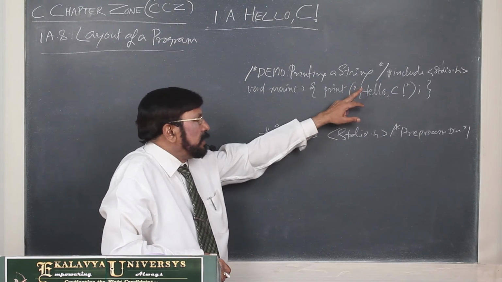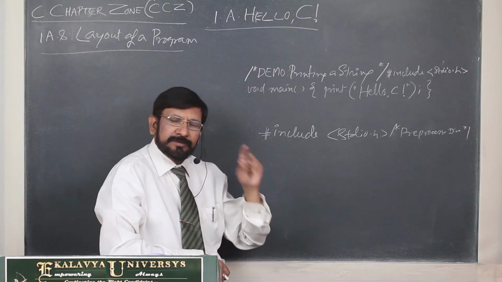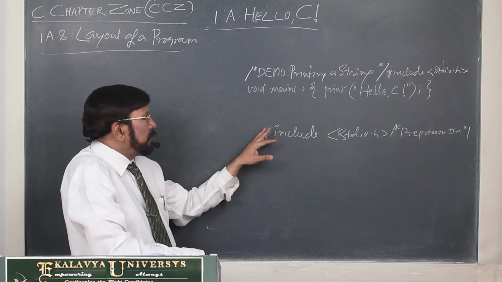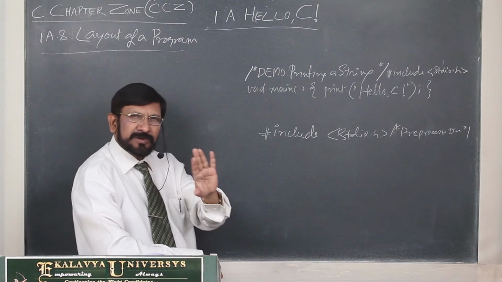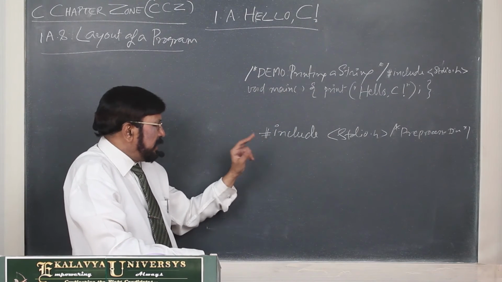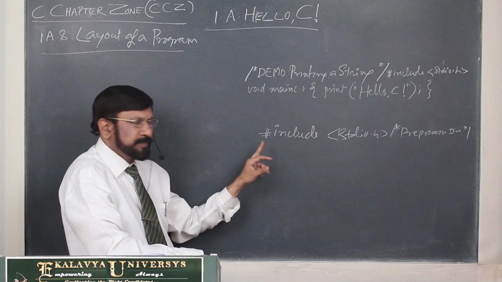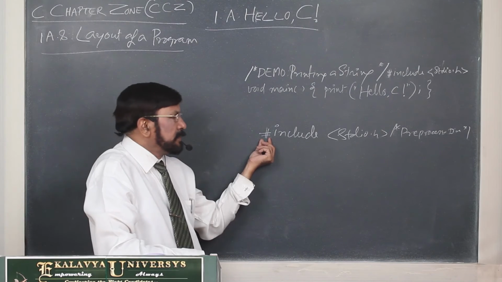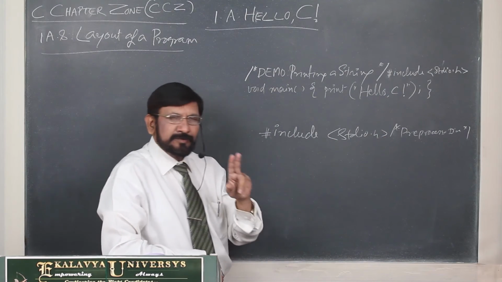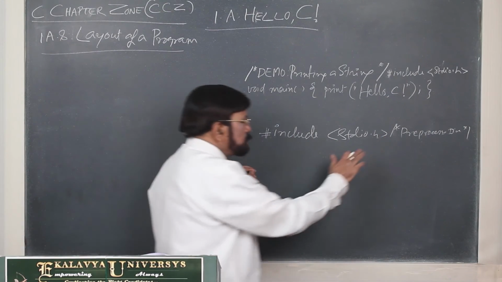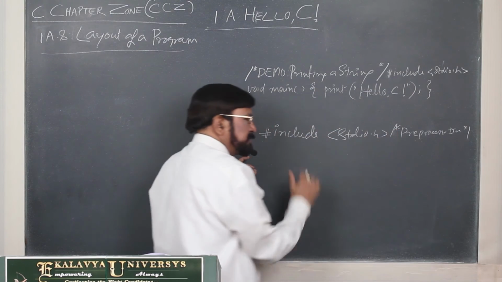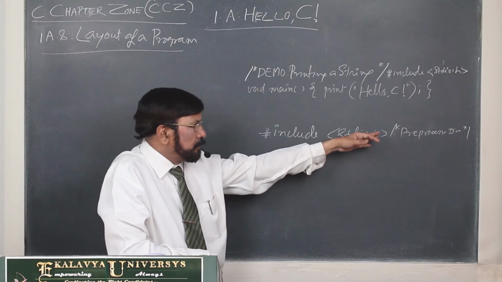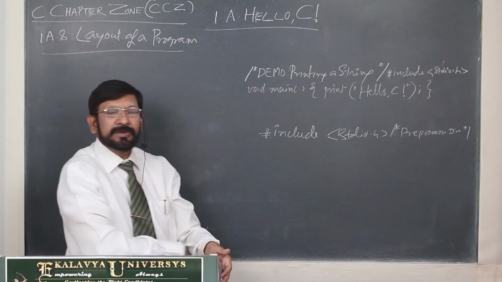And always remember that C is a free form language. The only exception is after a preprocessor directive. Just a thumb rule I give you: all preprocessor directives start with a hash symbol. So after preprocessor directives, two things you must remember. One, you should not write a semicolon for termination. Number two, you should not write any executable code. If you want to write some comment, it is allowed.